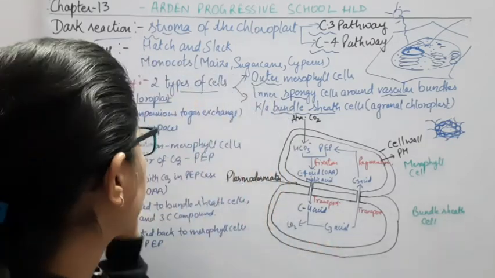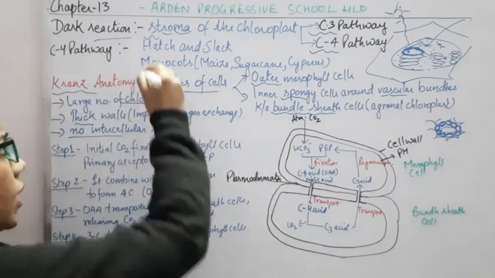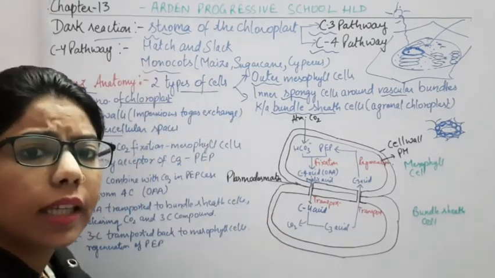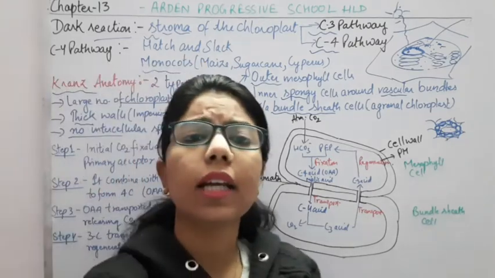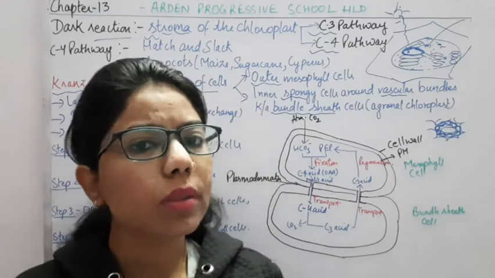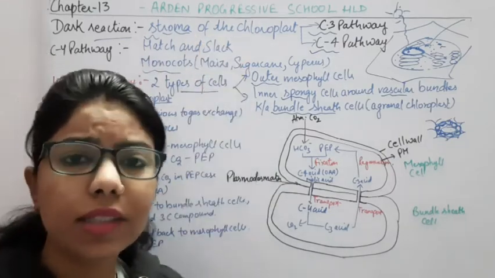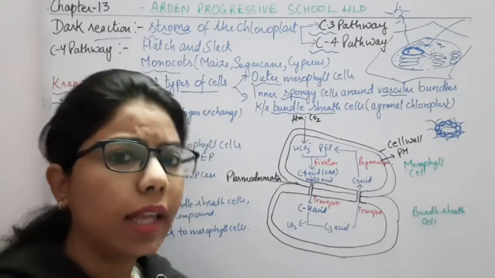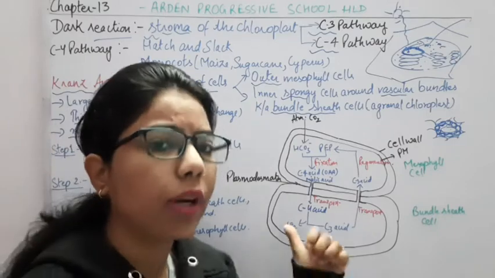So here in the bundle sheath cell, we have the functions. Here I have given examples where you can see in case of monocots and specifically in maize and sugarcane, but these are less in case of gymnosperms. Now the cycle was given by Hatch and Slack, and that's why it is also known as the Hatch and Slack pathway. So these are the common points which you have to memorize here.